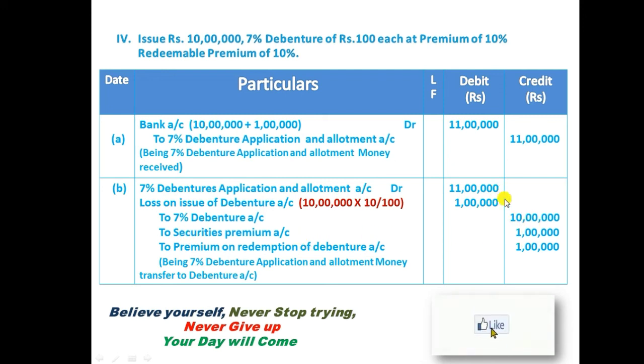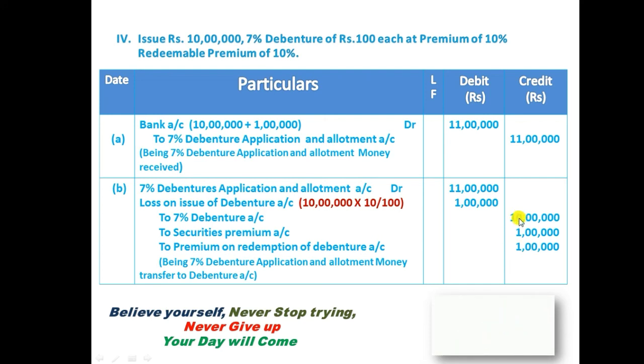So this 11 lakh we need to divide: 10 lakh for debenture and 1 lakh for securities premium account. And we need to credit premium on redemption of debenture 1 lakh, because this 1 lakh is an additional liability.